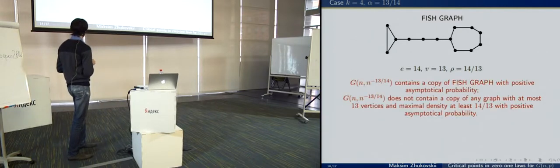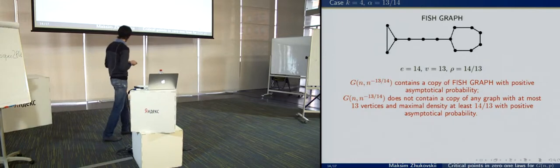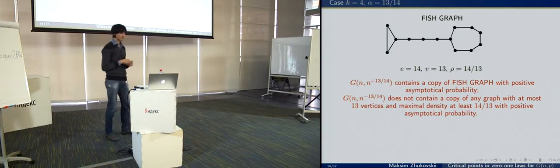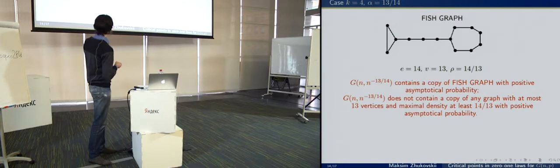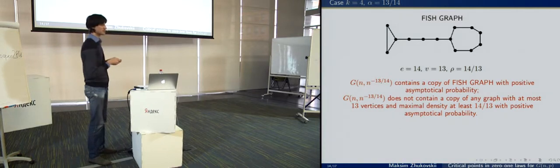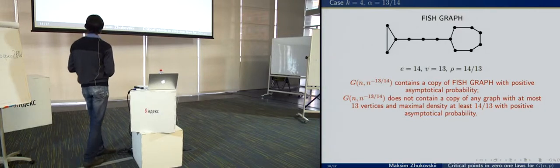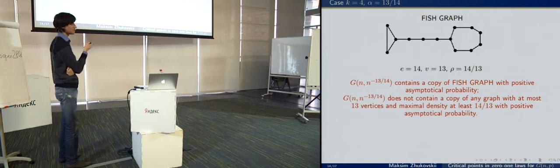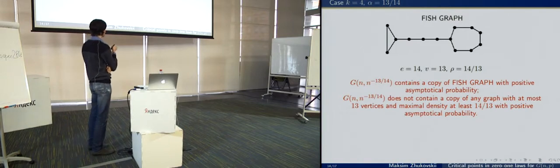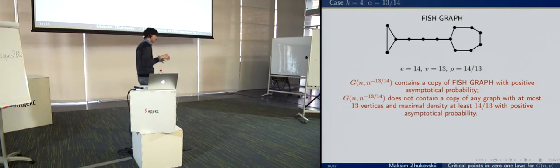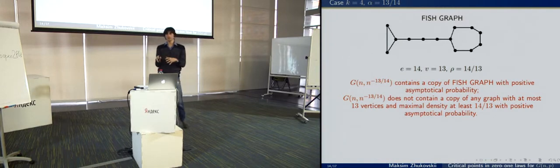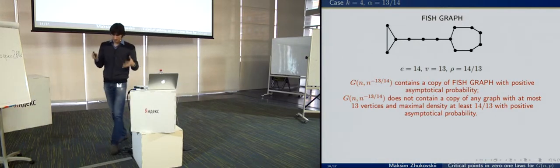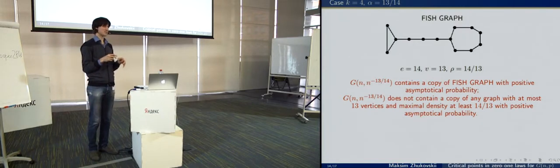And from the result of Bollobás, it follows that our random graph contains this fish graph with positive asymptotic probability. And we also know that with positive asymptotic probability, it doesn't contain a copy of any graph with at most 13 vertices and maximal density at least 14 over 13. So it doesn't have a subgraph with a small number of vertices but large density.